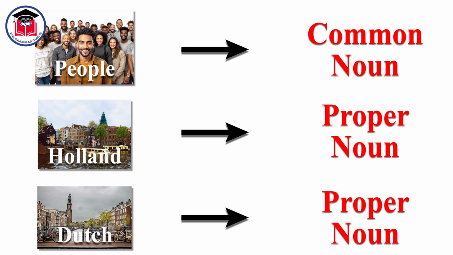You see, in case of common nouns, it is only the common nouns which can have a singular and plural and not proper nouns. People is the plural noun of person. Hence, people is a common noun. Who live in Holland? It is the name of a place. Thus, Holland is a proper noun. Are called the Dutch. Again, Dutch is a special name. Thus, Dutch is a proper noun.